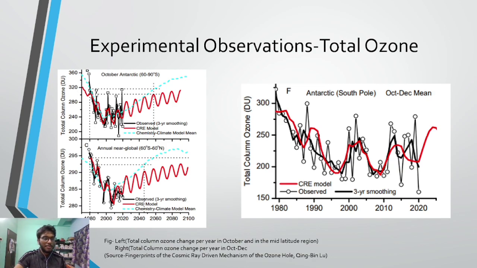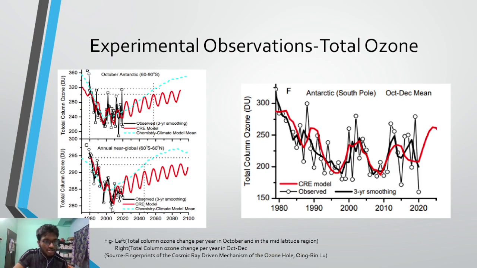Now what are these observed peaks? Both maxima and minima. These minima, these depletions, are the ozone depletions, that is, the total column ozone got reduced. And the same was for the annual near global, that is, for nearly the entire globe.